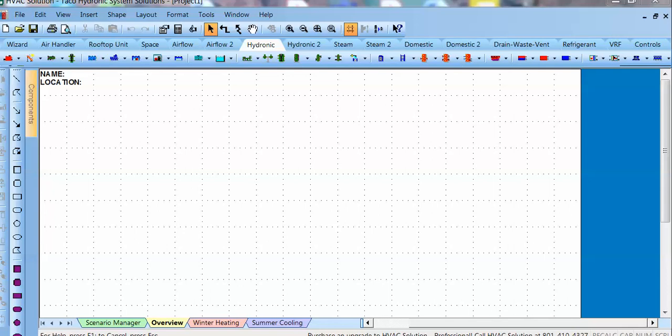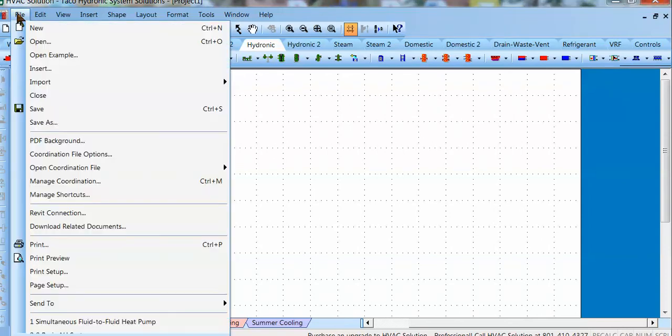Hello, this is Ra. This is the Takeo HSS hydronic design software. It's a parametric 2D application. I'm going to introduce you to the heat pumps.